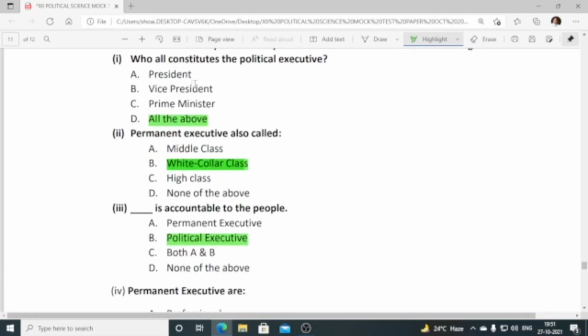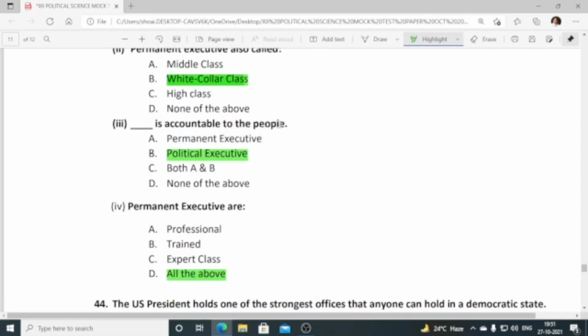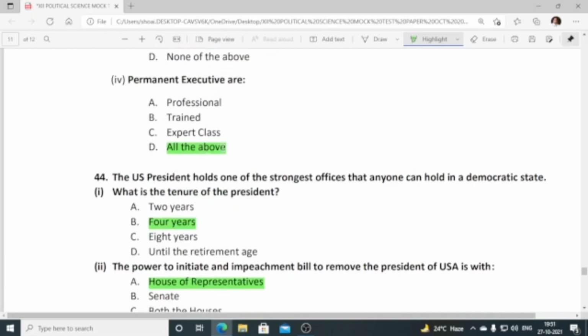43. Who all constitutes the political executive? All the three, A, B and C. Okay, all the above. Permanent executives are also called white collar class. White collar class. Okay. Dash is accountable to the people. Political executives are accountable to the people. Okay. Permanent executives are all the above. That means professional, they are trained, professional, expert class. So all the above is correct.